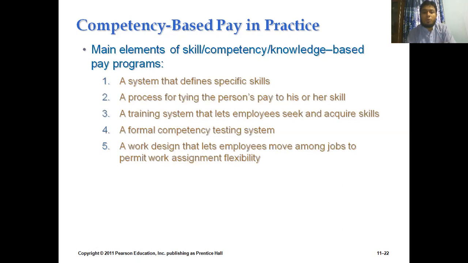And step number four, we need to develop a formal competency testing system. That means in that particular step, we need to develop a testing system by which we can test whether they are demonstrating their skills or not. And the final thing that we need to do, we need to design our work so that it lets the employees move among the jobs to permit work assignment flexibility.